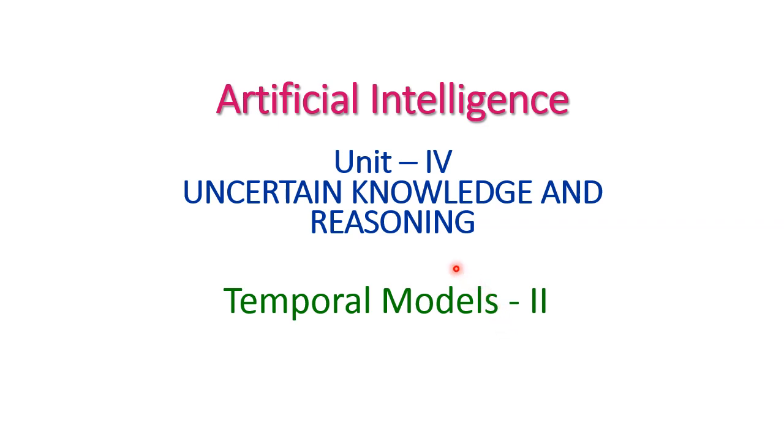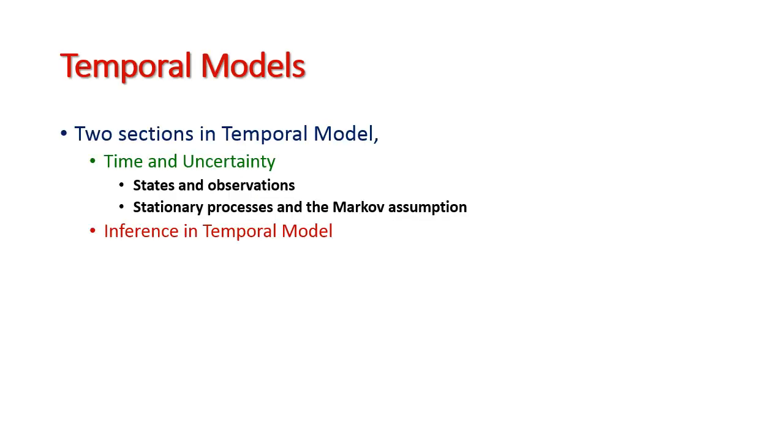Hello friends, welcome to today's class, and today we are going to see the remaining part of temporal models that will come under fourth unit of artificial intelligence. In the last video we have seen the temporal models, that is the definition of temporal model and the time and uncertainty of temporal model. Under this time and uncertainty we have seen states and observations, and next one is stationary process and Markov assumptions. All these things we have seen in the last video, and today we are going to see the inferences in temporal models.